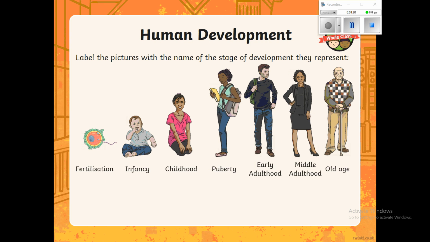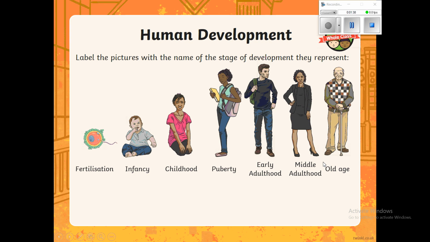So we've got fertilization to begin with. That's when sperm fertilizes the egg. And then your child is born. You go through the prenatal stage. Child is born, infancy, childhood, puberty, early adulthood, middle adulthood, and old age.